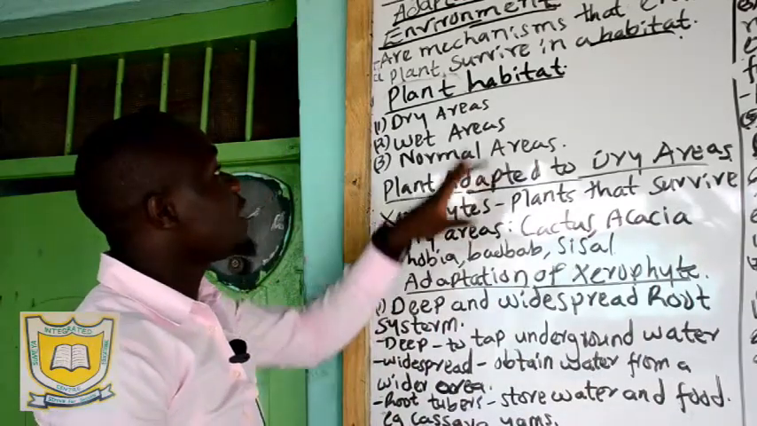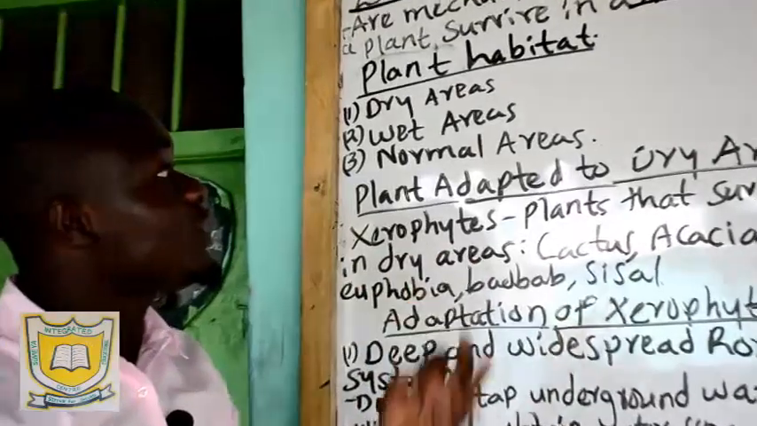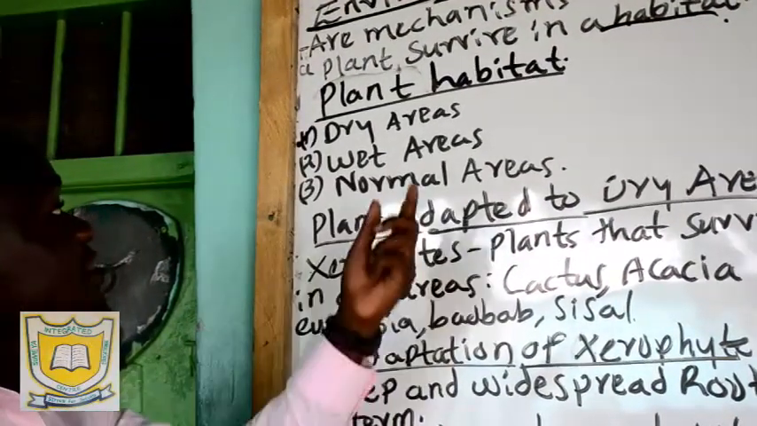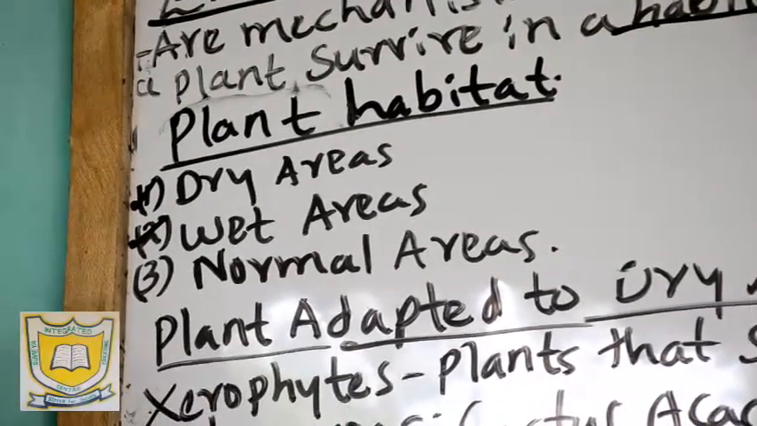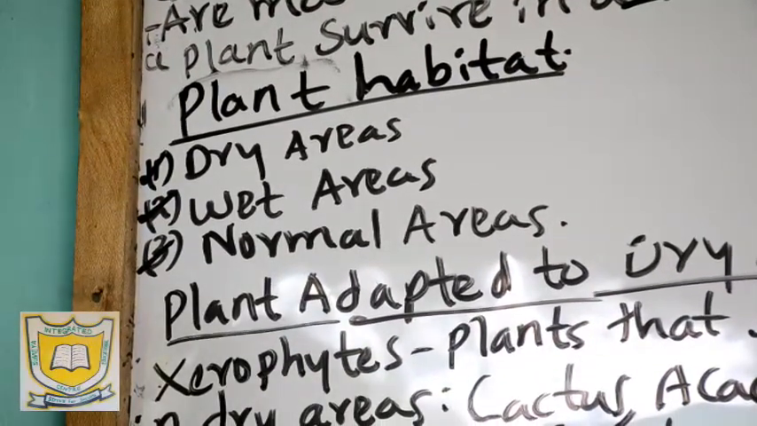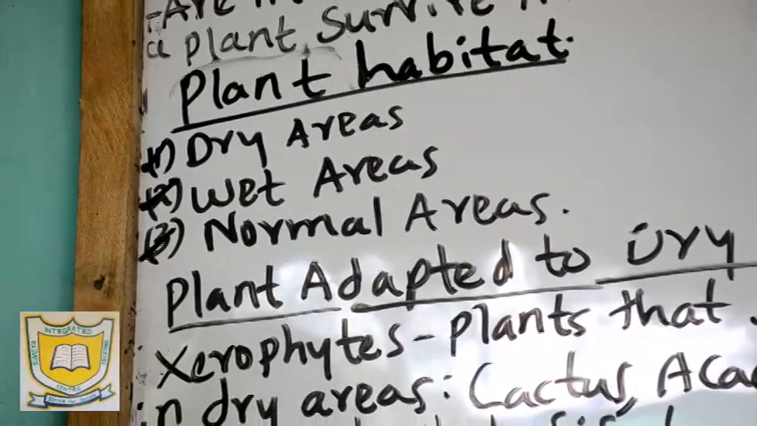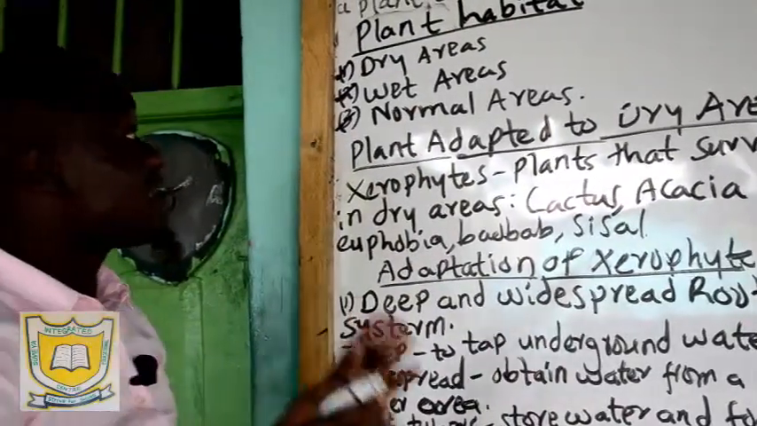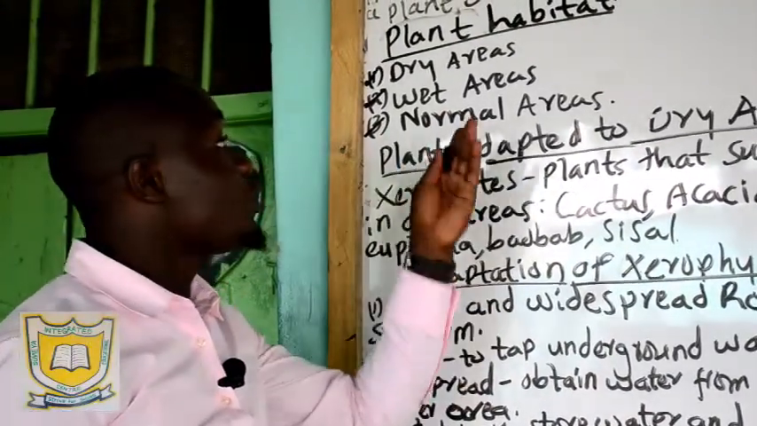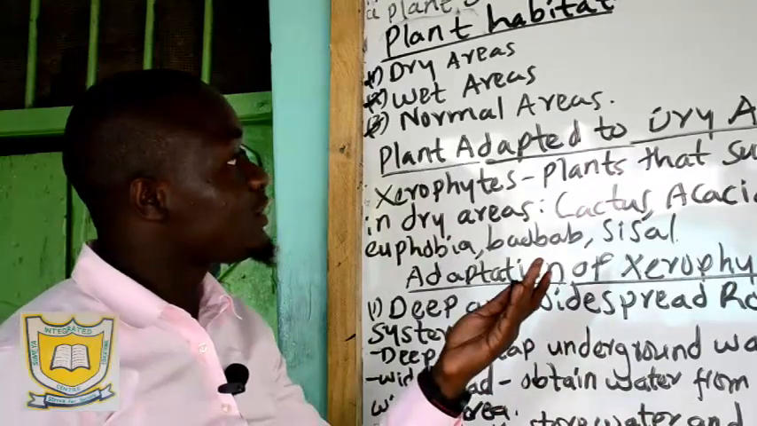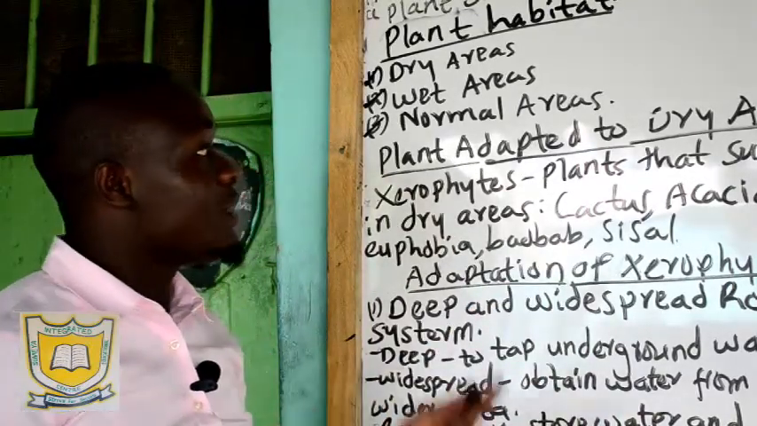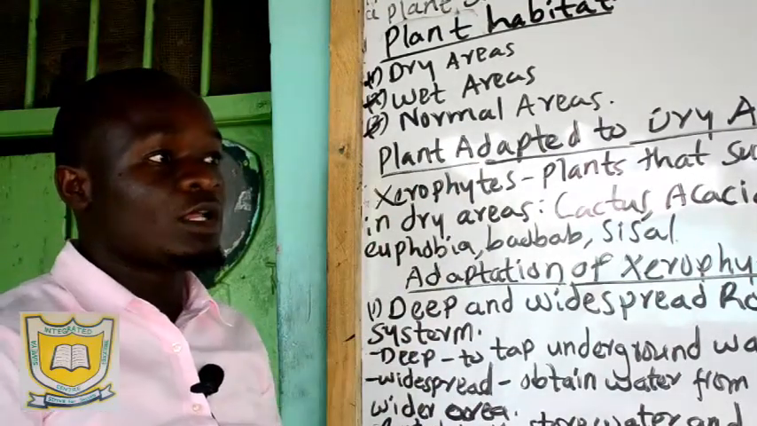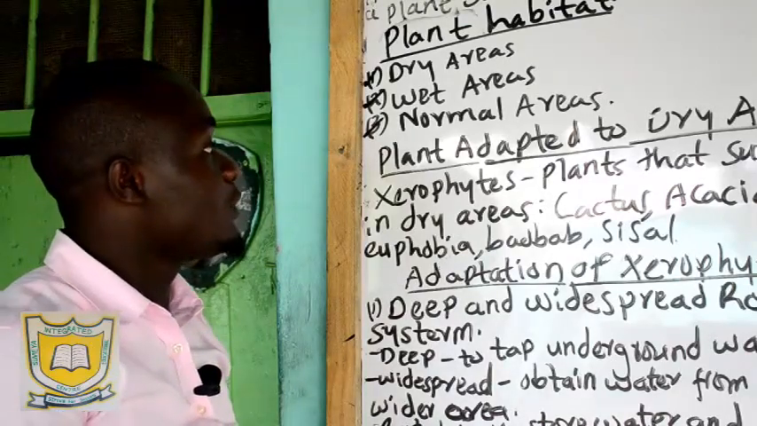Now we'll have the types of habitats. We have three main habitats: dry areas, wet areas, and normal areas. When you talk of dry areas, these are areas where there is little or no water. Wet areas are areas that have a lot of water. Normal conditions is where there is both water and sunshine. There is a balancing system, that is normal condition. And under normal, we also talk of normal soil that helps for the growth of the plant.